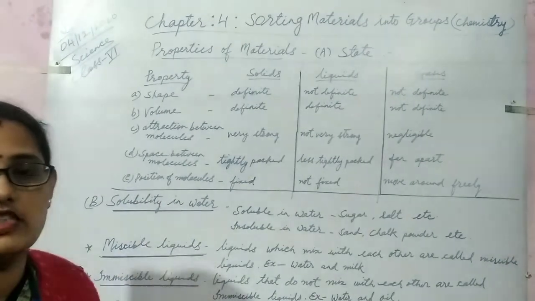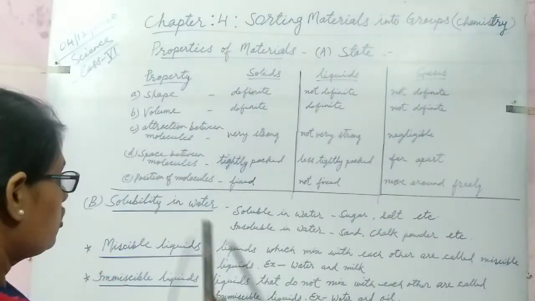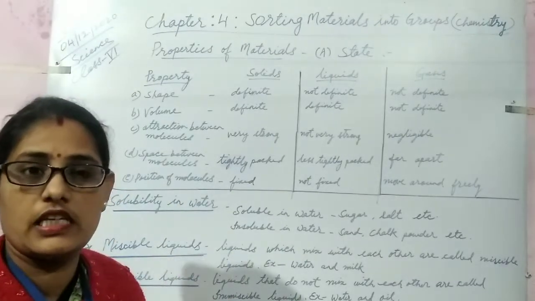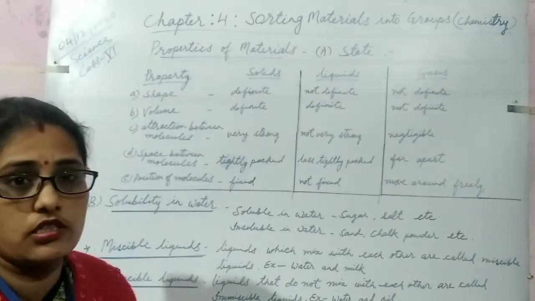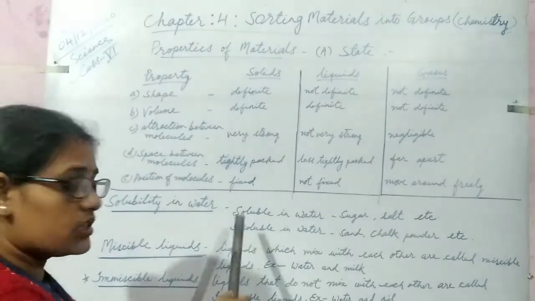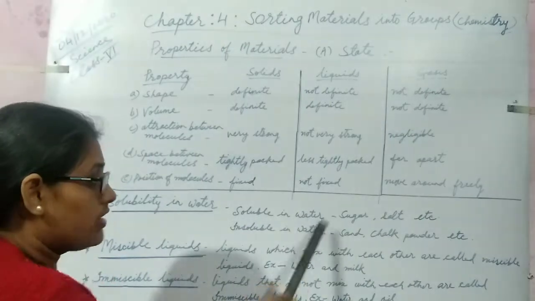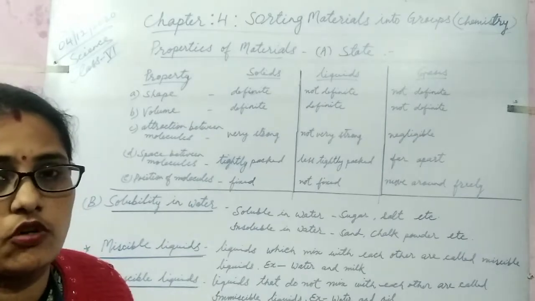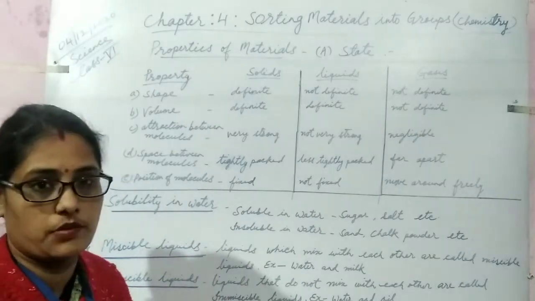Let's talk about the next topic, that is solubility. Solubility in water. There are many substances which are easily dissolved in water, but some substances cannot dissolve in water. Those substances which can be easily dissolved in water are known as soluble, but those substances which cannot dissolve in water are known as insoluble substances.